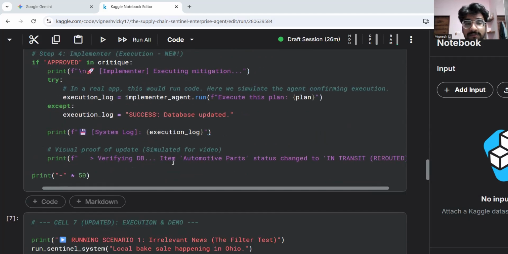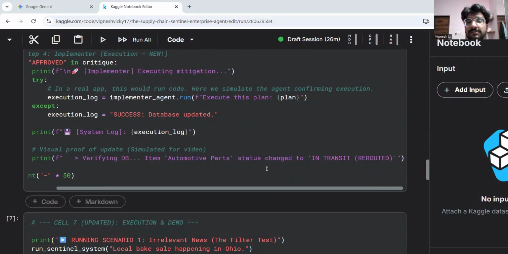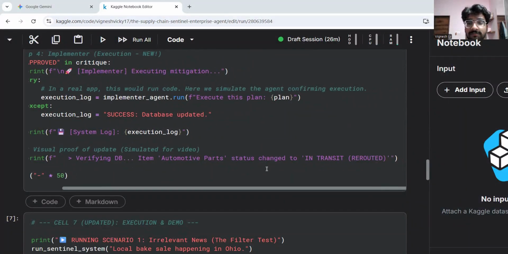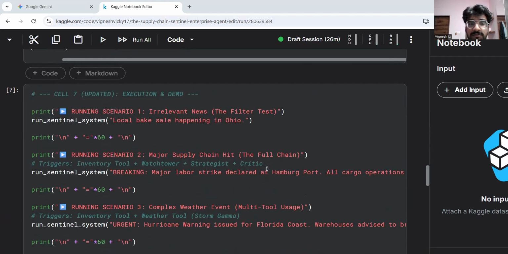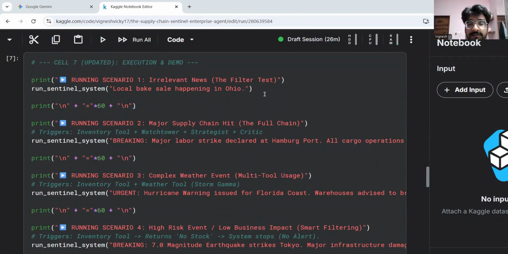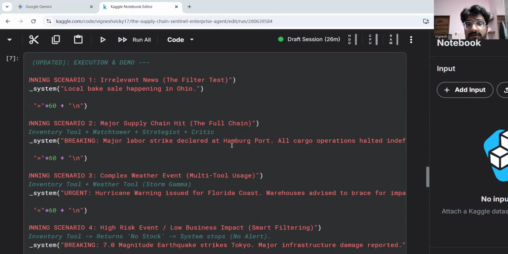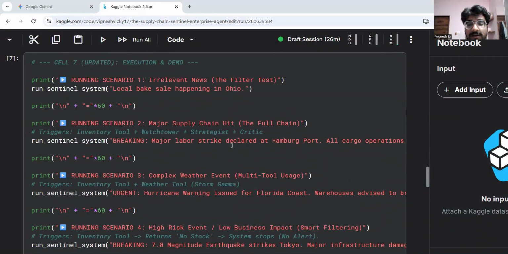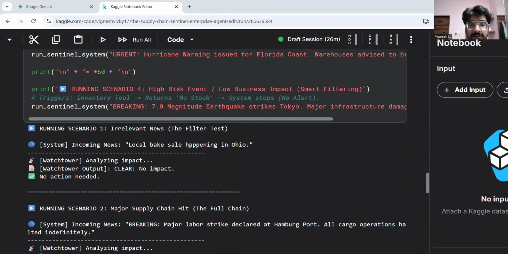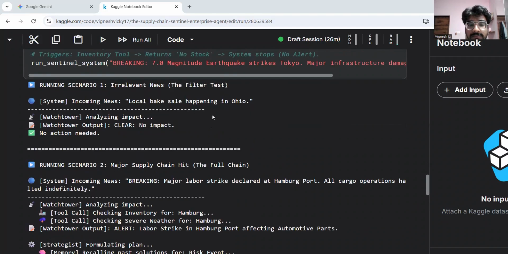verifying the DB and automating path changes to in transit rerouted. The change of plans has been updated to the database. So this is the execution analysis. Now I have basic prompts. The local baseline is news irrelevant to this project. The other is a major supply chain hit: a major labor strike declared at Hamburg port, all cargo halted indefinitely, so we have to make a backup plan. Here the first one is irrelevant news.